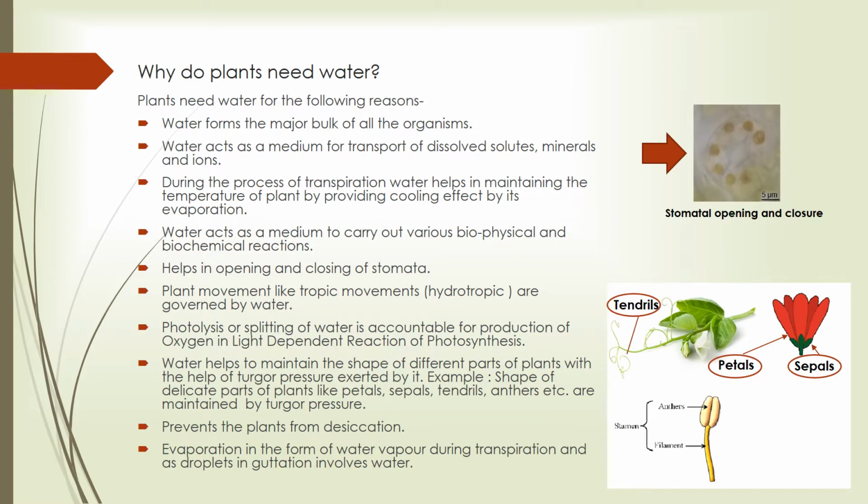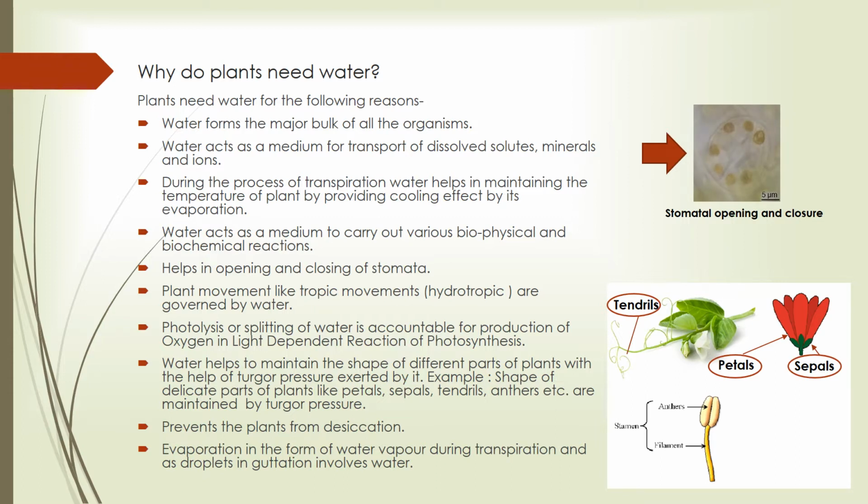Like other organisms, water serves as a primal factor for the survival of plants. Plants need water for the following reasons. Water forms the major bulk of all plants like other organisms. Water acts as a medium for transport of dissolved solutes, minerals and ions. During the process of transpiration, water helps in maintaining the temperature of the plant by providing a cooling effect by its evaporation. Water acts as a medium to carry out various biophysical and biochemical reactions.